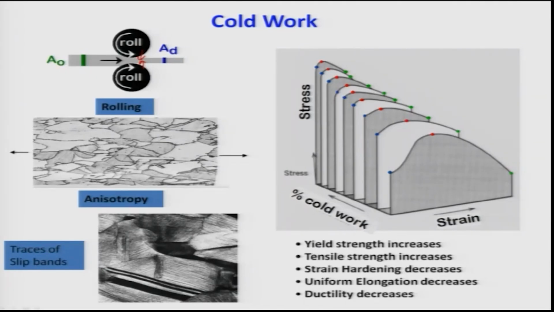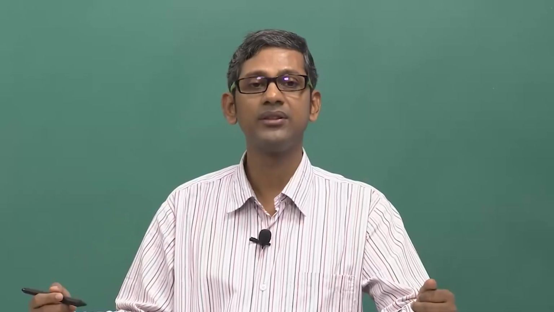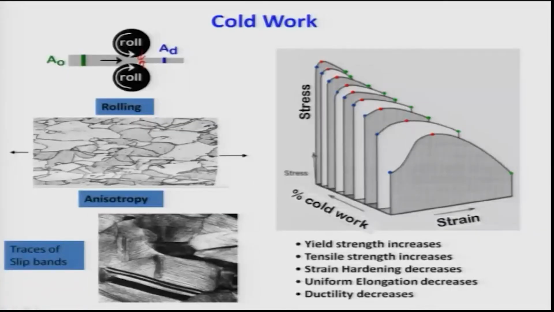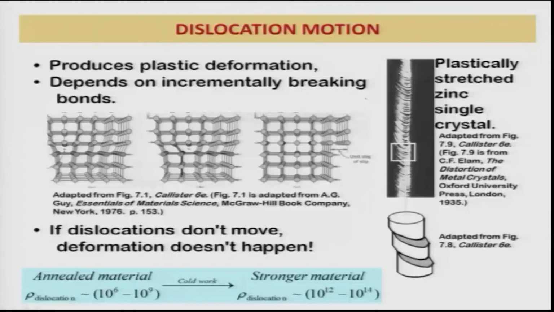As you increase the cold work, the stress required to deform increases. That I already discussed. That is the main reason for the increase of strength, because as you have more defects in the material, you need more stress to deform it further plastically, because there are already so many defects present which will hinder the motion of the defects further into the material. So, this will lead to a decrease in the strain or ductility. That is what happens in real cold work situations. This decrease of ductility is the major problem in the further application of the material.